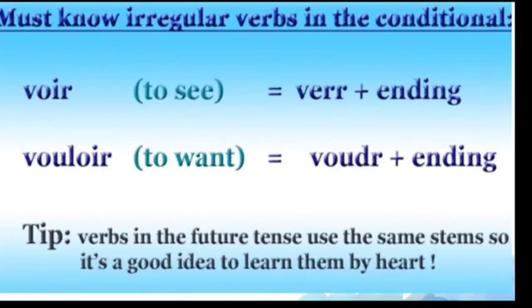And next, voir means to see. For voir, the stem is VERR plus endings. And vouloir means to want. The stem is VOUDR plus endings. And for the tips, you have some tips. Verbs in the future tense use the same stems, so it's a good idea to learn them by heart. So for this, the infinitive stems are all for the future tense only, so you can remember easily.